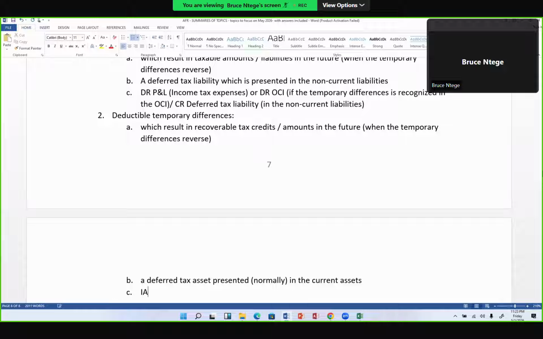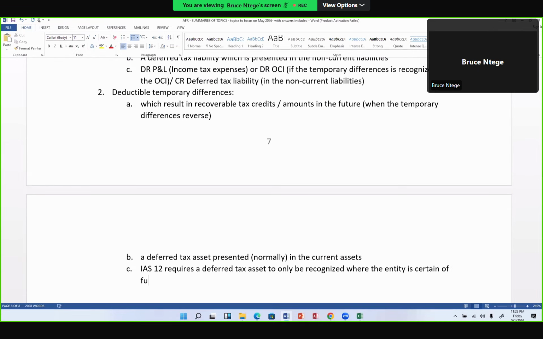IAS 12 has a principle: it requires a deferred tax asset to only be recognized where the entity is certain of future taxable profits against which that deferred tax asset can be recovered.